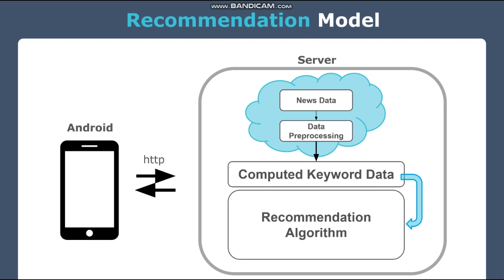Our recommendation system shows personalized news to users by Android application. There are computed keyword data and recommendation algorithm on the web server. We made the computed keyword data by doing data pre-processing, which extracts the meaningful and important data in the news.